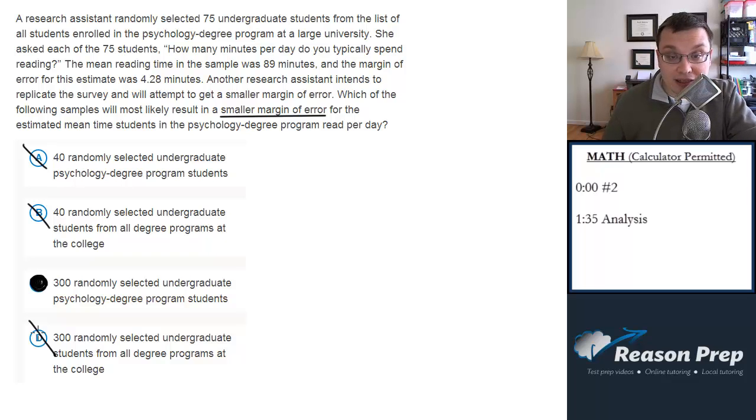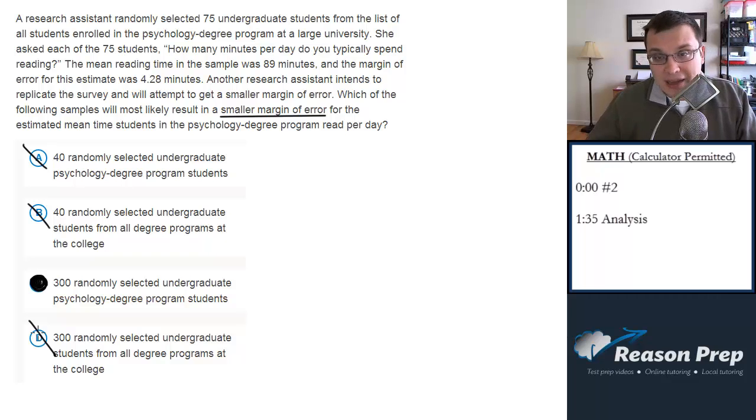This is quite the question. So right off the bat, we see this is a new topic. They've never talked about margin of error in the old SAT, so that's new. This is something I've seen in a few of these questions. They seem to really be focusing a lot more on survey, sample size, margin of error, proper ways to set up these types of trials and experiments. So this is definitely a direction they're moving in. So if you're not familiar with some statistics and arguments like this, certainly something to review.